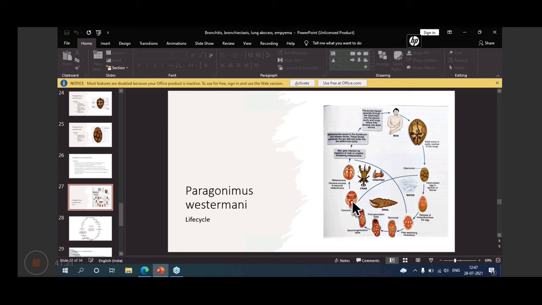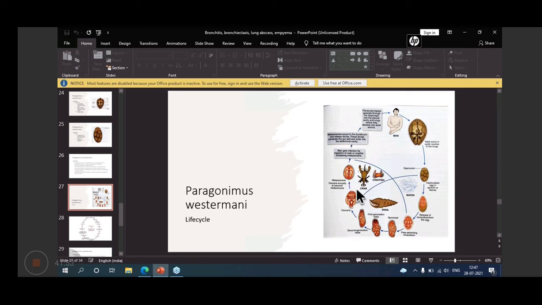And this cercaria will infect the crab and the crayfish, right? The gills of these are infected by cercaria. And this crab or crayfish can also be infected by eating the snail.